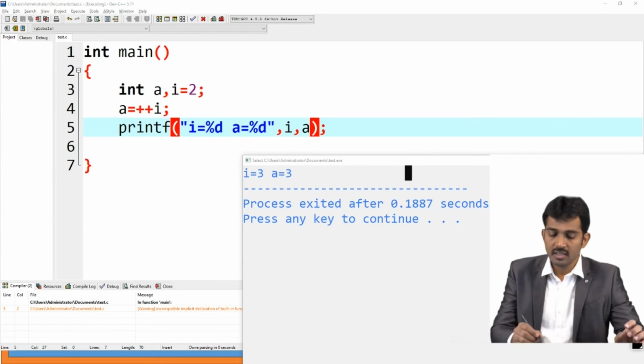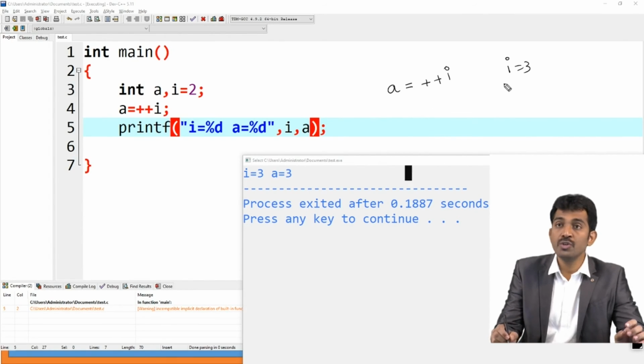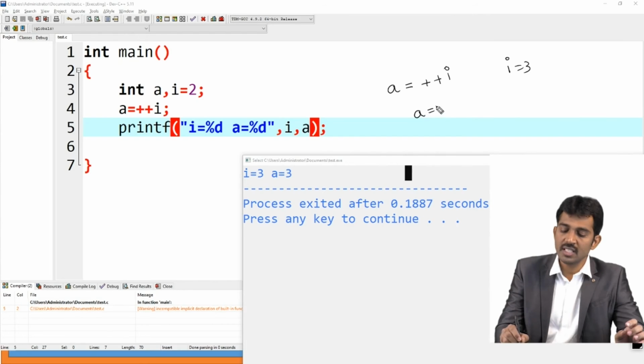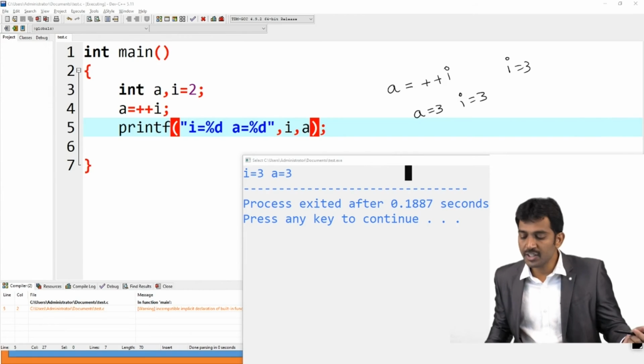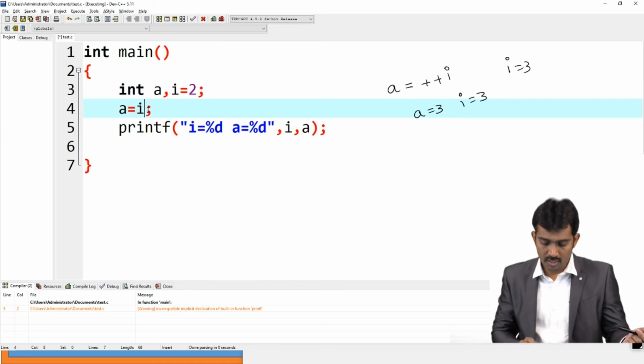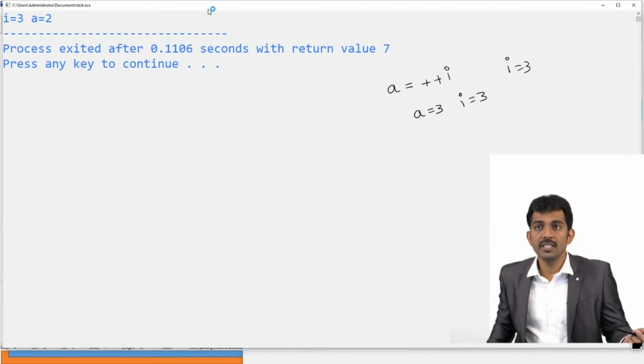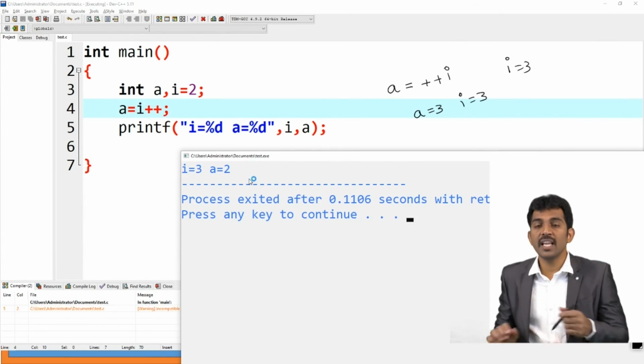The reason is pre-increment. Pre-increment means A equal to plus plus I, means first increment the value. When you increment the value, I value goes to 3. After that you assign, means A value is 3 and I value is also 3. Right? For example, if I change this increment to I plus plus, observe clearly what the output is here. Here I value is 3 but A value is 2.